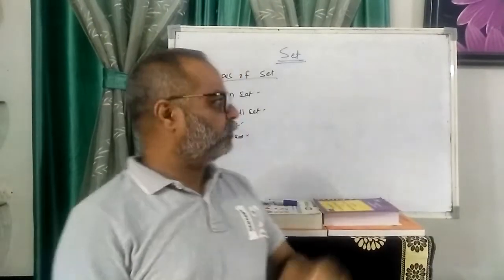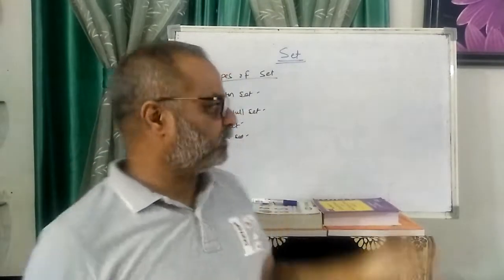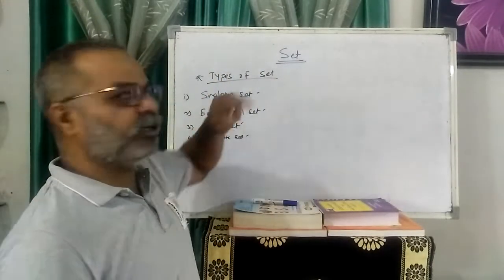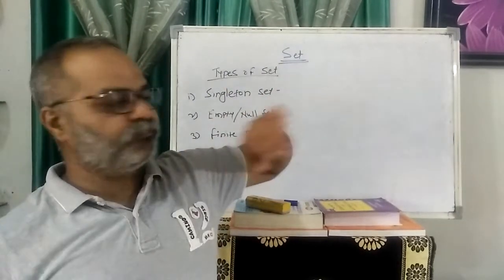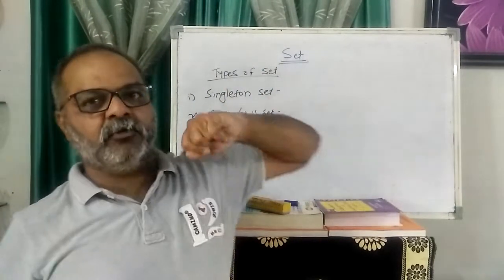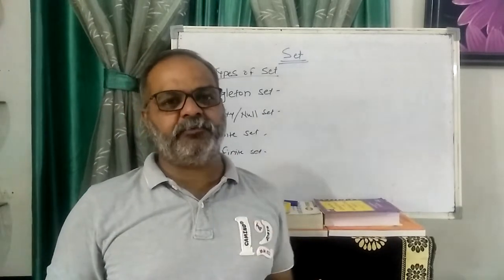So we have some types of sets. First is the singleton set. The word itself indicates that in a singleton set, a single element is present.